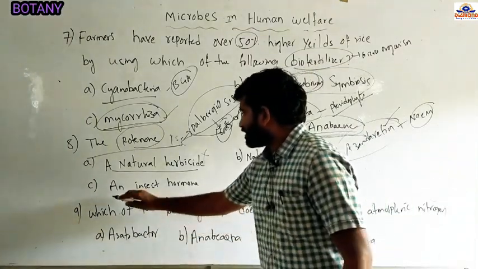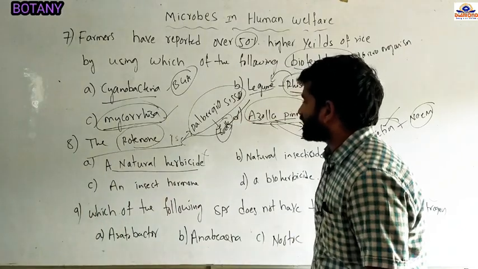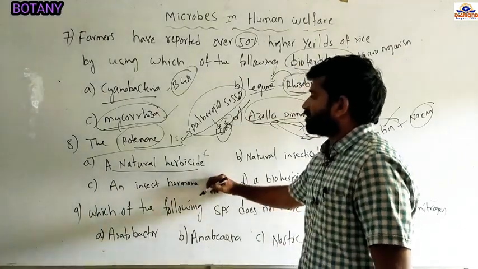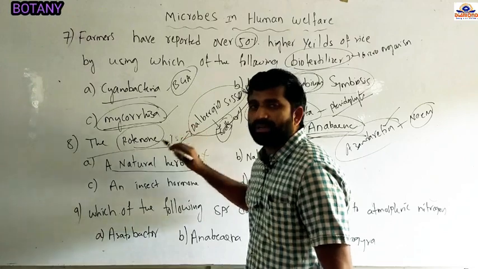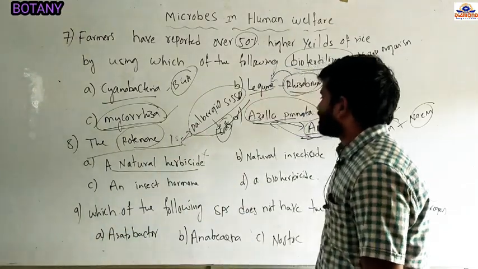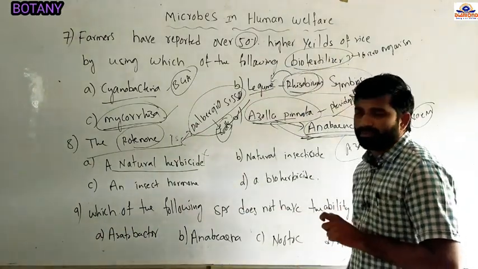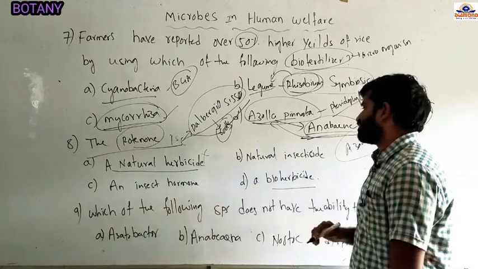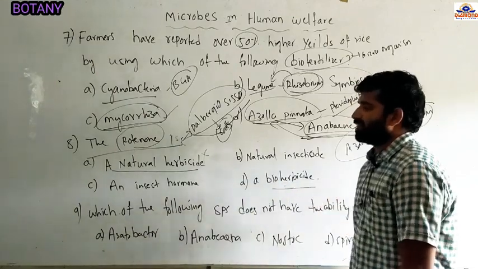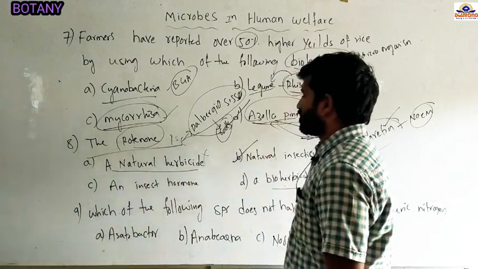And option C they have given as an insect hormone. So it's not a hormone, it's a chemical component. It acts to control the insects in your crops. And a bioherbicide is not a herbicide. So answer is B, rotenone.